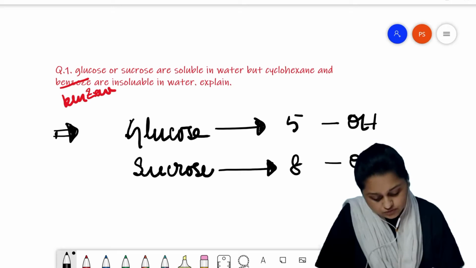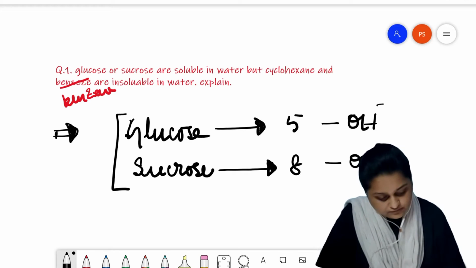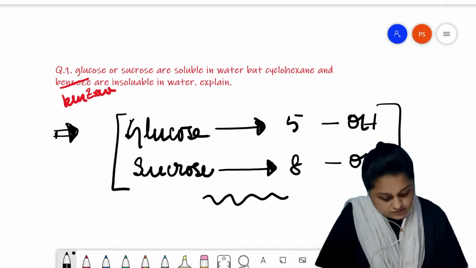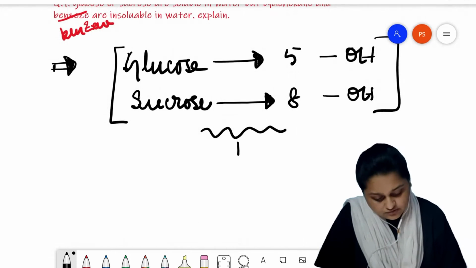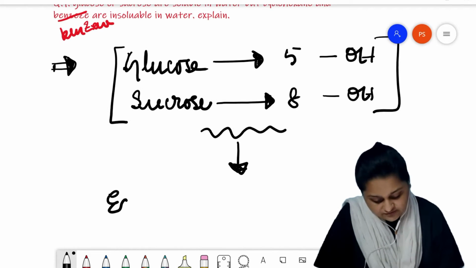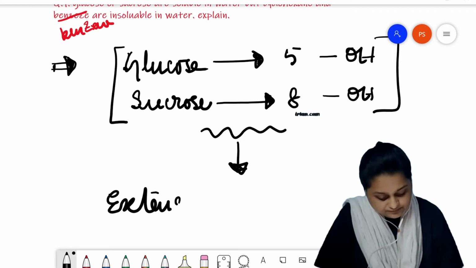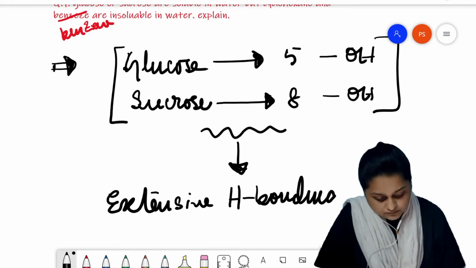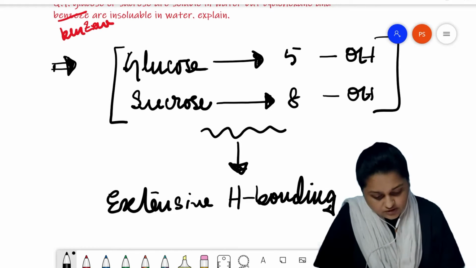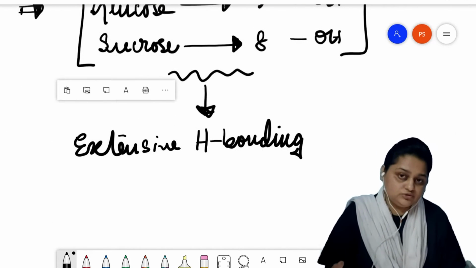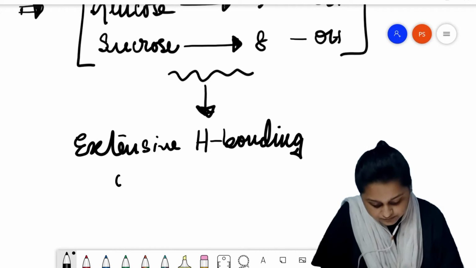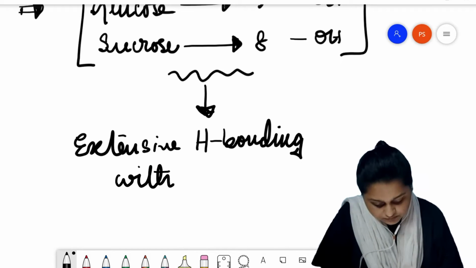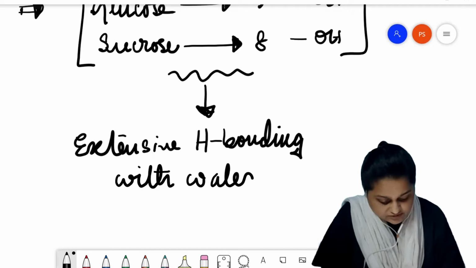So both glucose and sucrose form extensive hydrogen bonding with water molecules when dissolved in water.